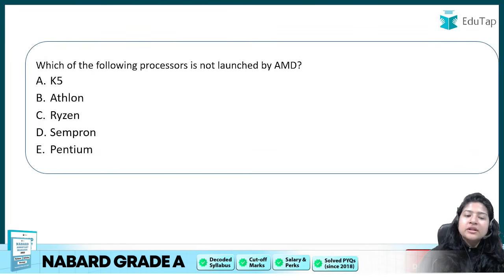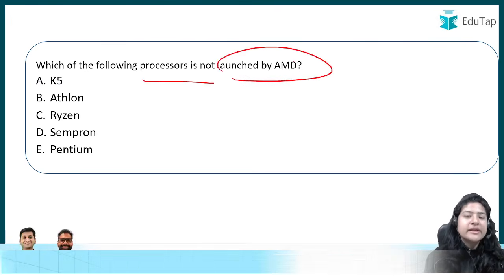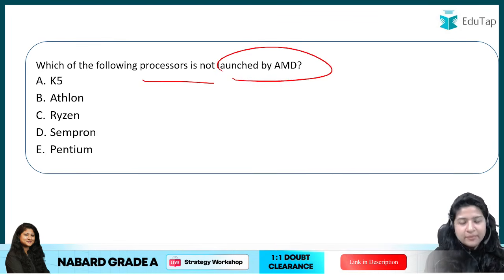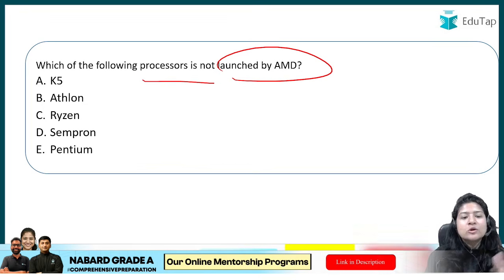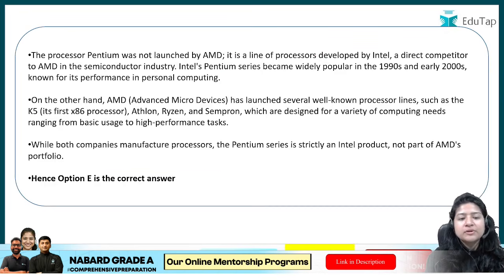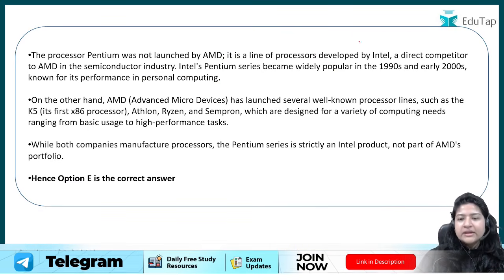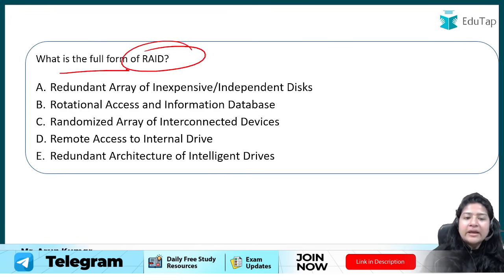Coming to the next one, which of the following processors is not launched by AMD? So by now we have understood that AMD is a company which makes graphic cards, right? ये सब चीज़ें जो डिजाइनिंग जो टेक्नोलॉजीज हैं उनको बनाती हैं, तो इनमें से कौन सा प्रोसेसर उसने नहीं बनाया है? तो जो आपका पेंटियम है, that has not been made by AMD, it is developed by Intel, ठीक है। Next question is what is the full form of RAID, ठीक है। RAID का फुल फॉर्म